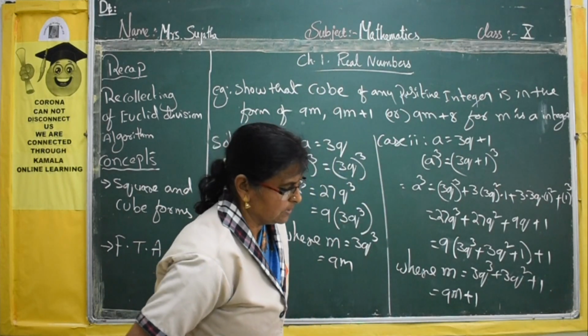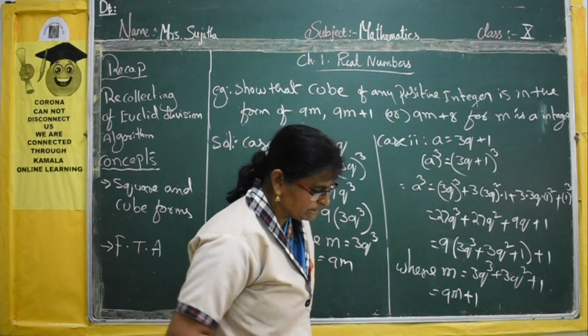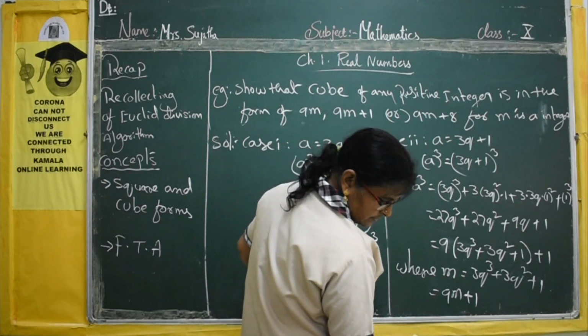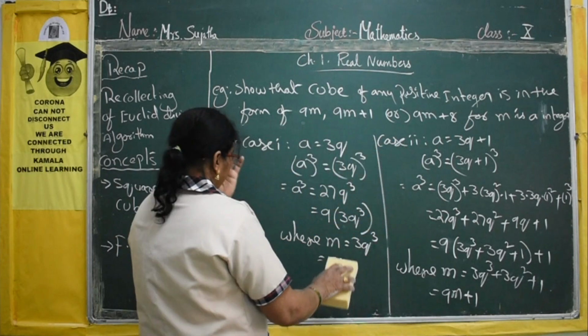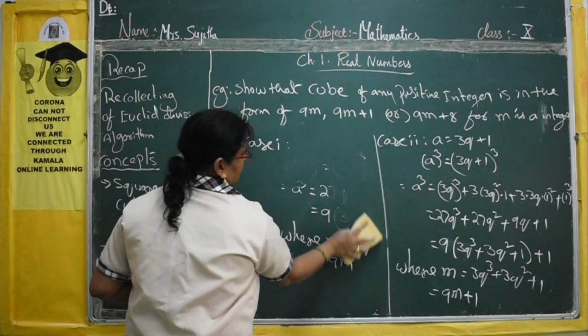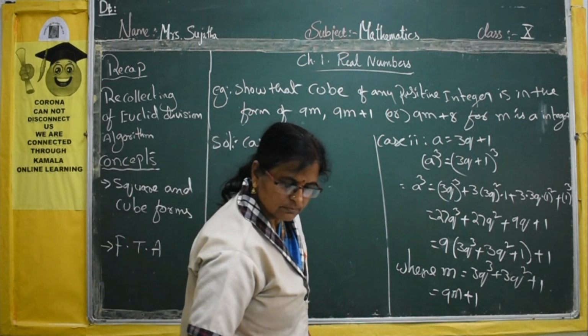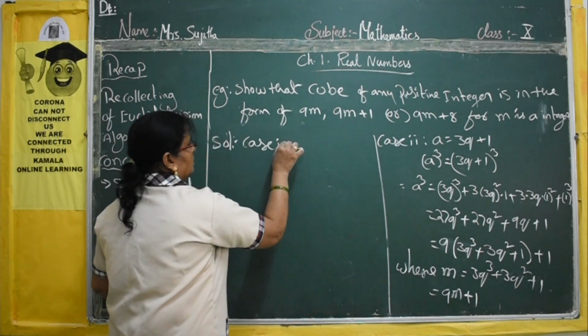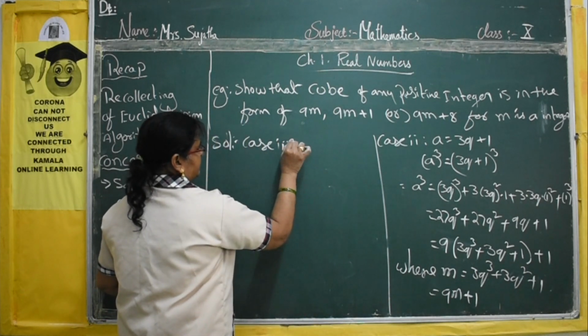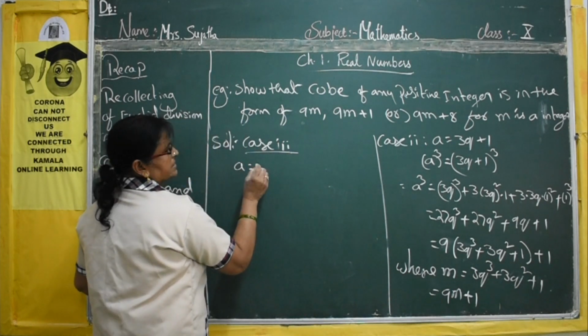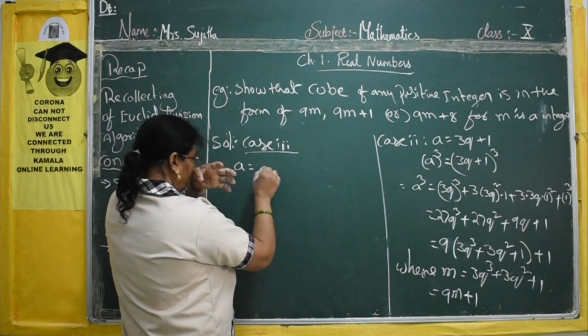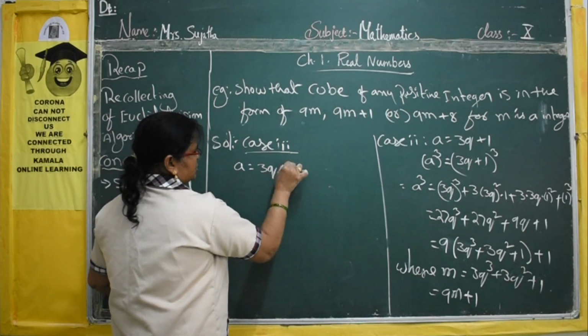Okay, second case over. Now third case. Case 3. a is equal to 3q plus 2.